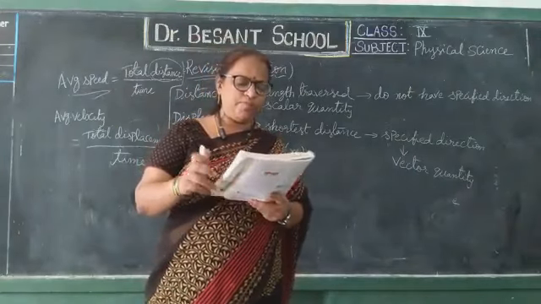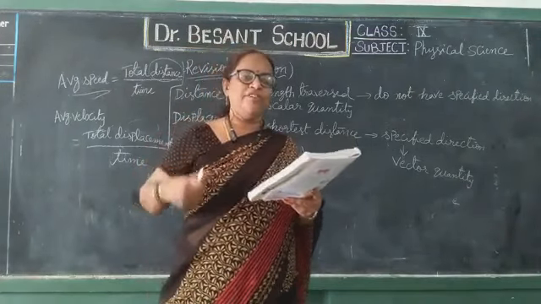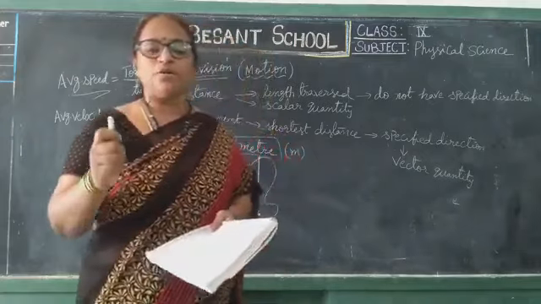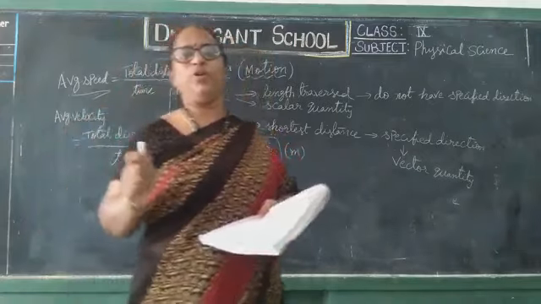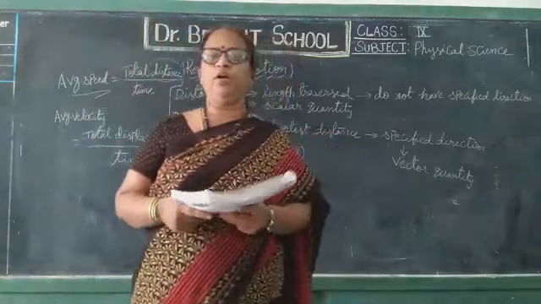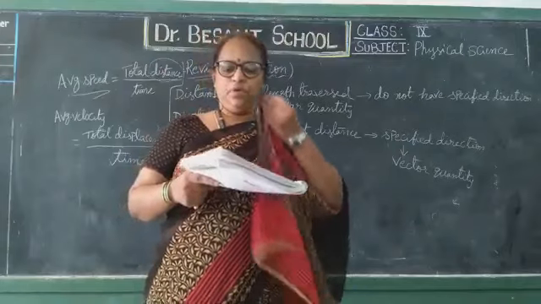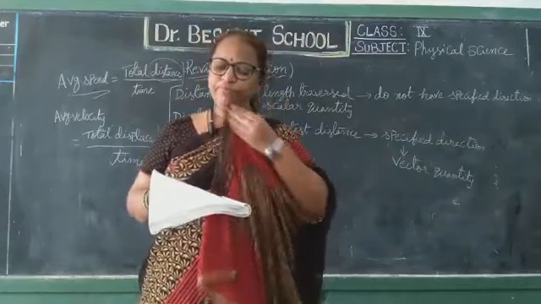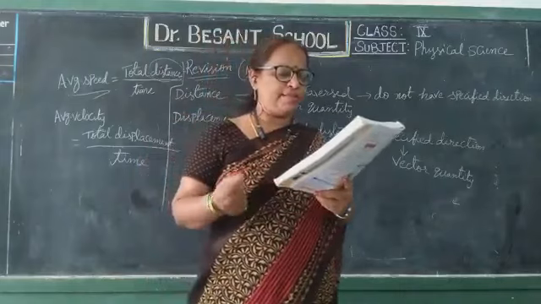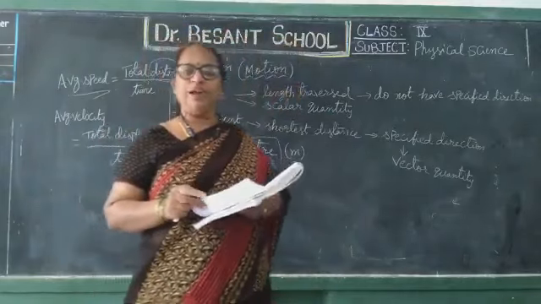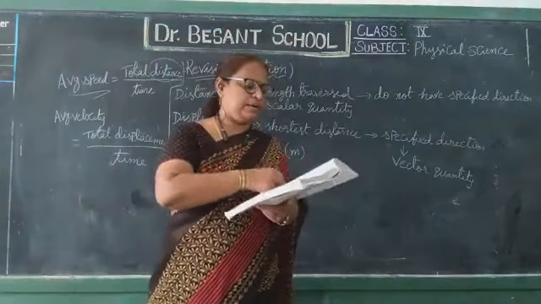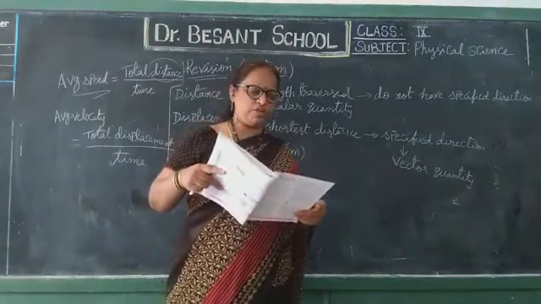So the motion of a body is said to be uniform when its velocity is constant. This is the definition of uniform motion. Very important, all the definitions, children. What is uniform motion? The motion of the body is said to be uniform when its velocity is constant. Next, non-uniform motion.